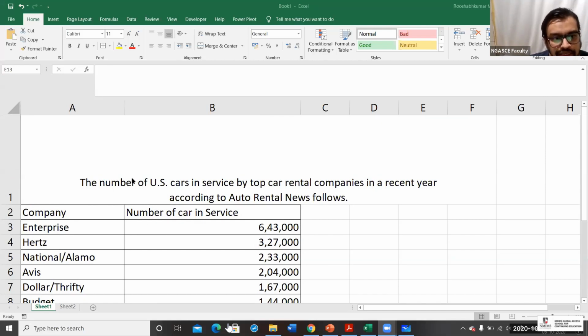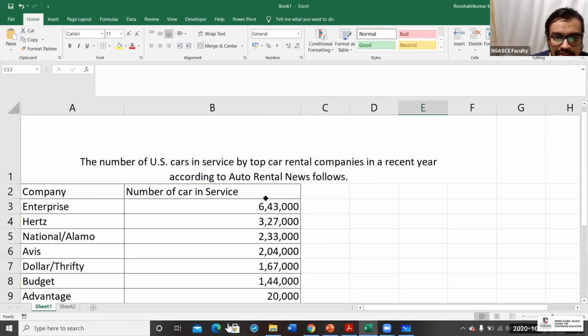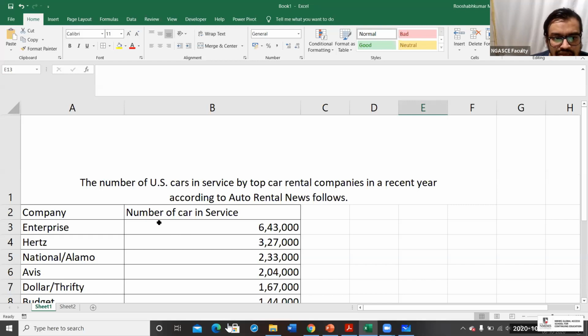So these are the companies, with the number of US cars in service by the top car rental companies in the recent year according to Auto Rental News. These are the numbers of cars they brought to the service center and serviced in the last 1 year, right?